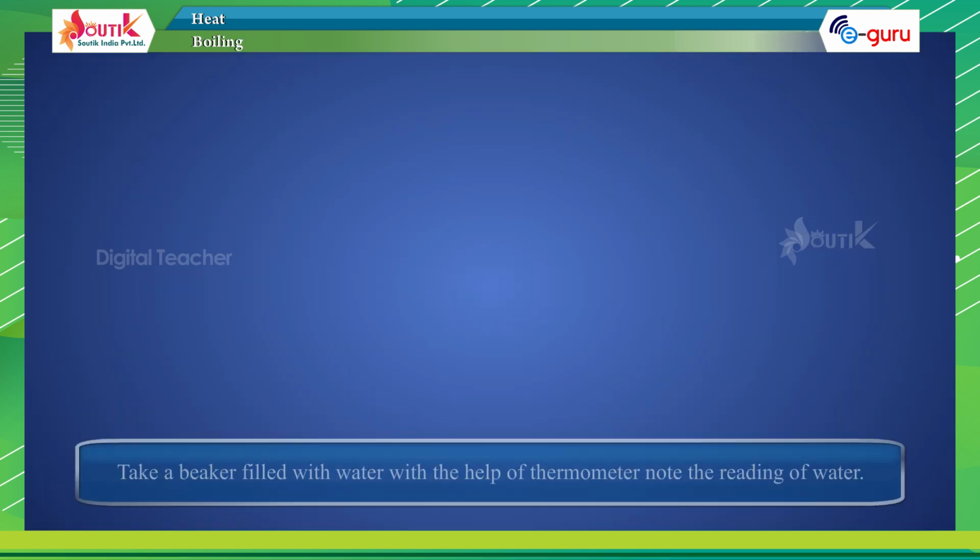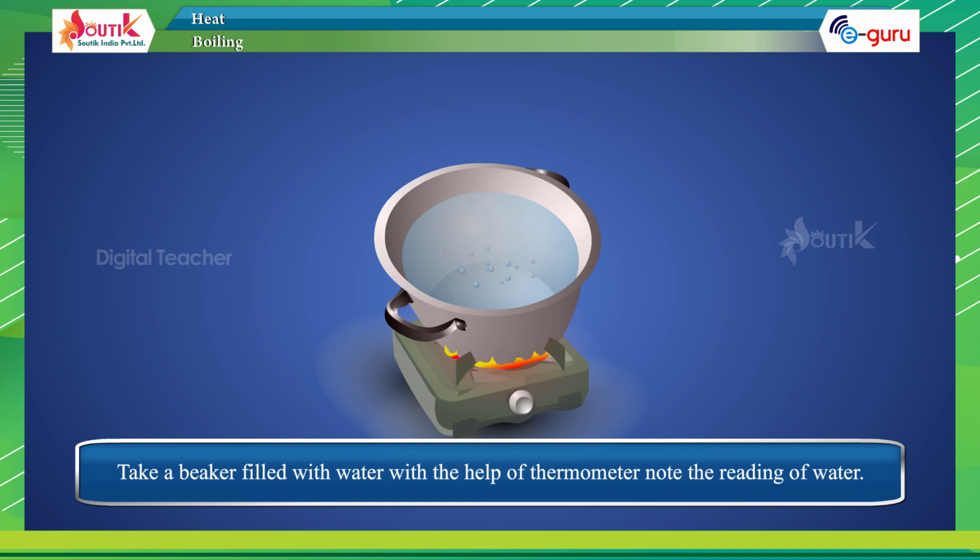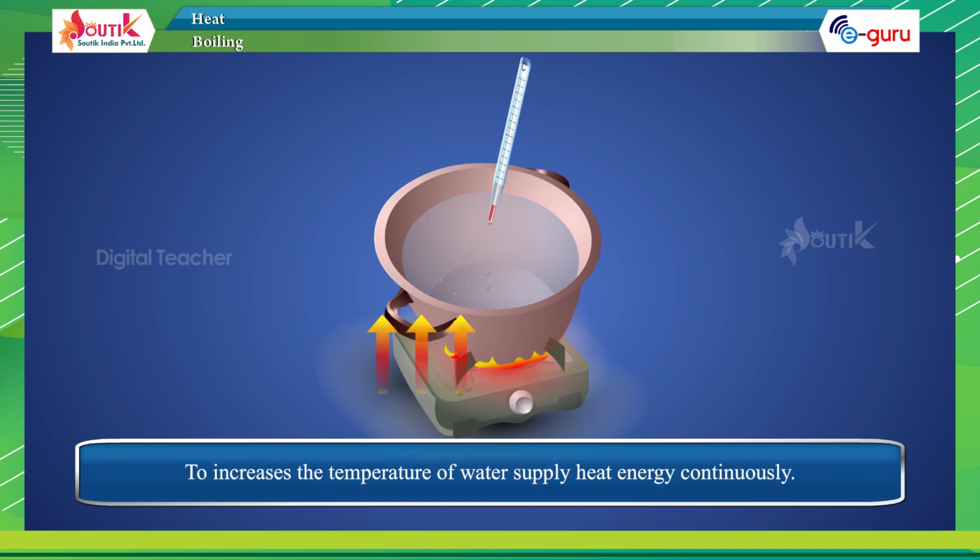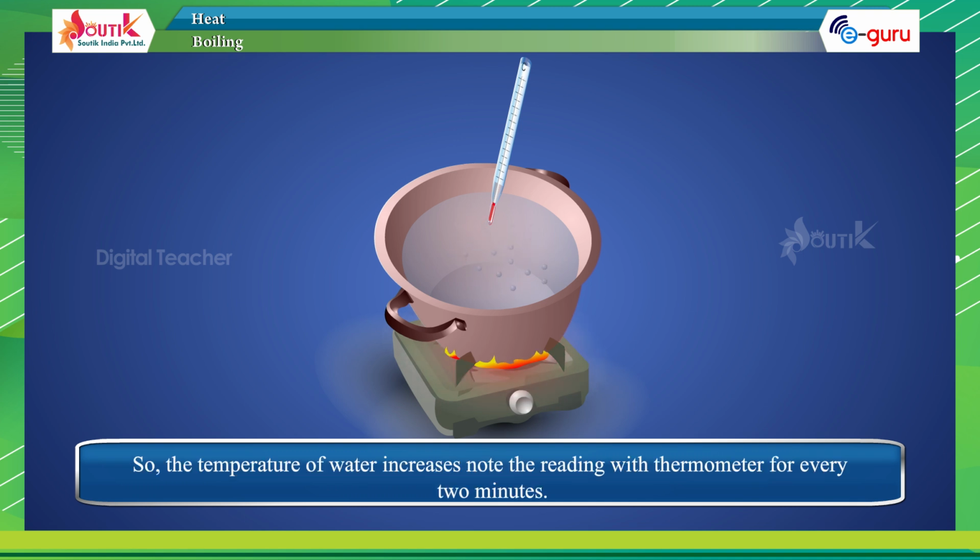Boiling. Take a beaker filled with water. With the help of a thermometer, note the reading of the water. To increase the temperature of water, supply heat energy continuously. So, the temperature of water increases. Note the reading with the thermometer every 2 minutes.